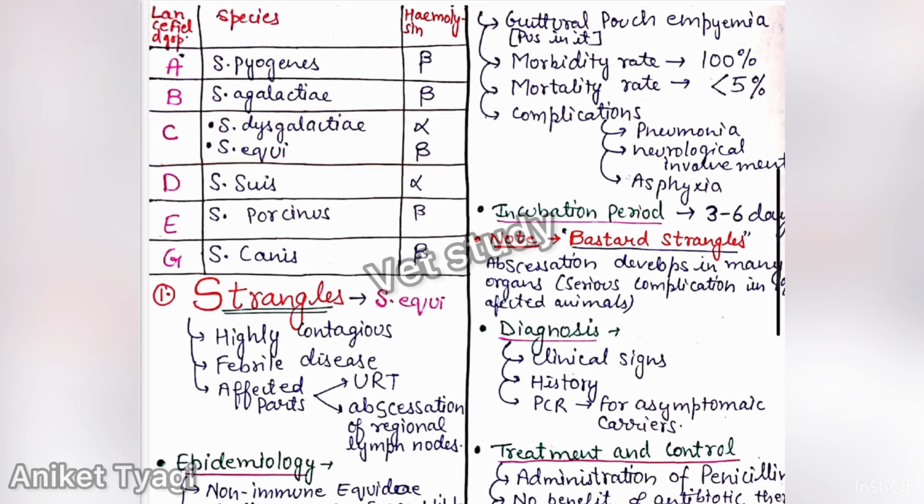Okay, after this we have Lancefield group D. In group D we have Streptococci suis, and this produces alpha hemolysin. In Lancefield group E we have Streptococci porcinus, and this produces beta hemolysin. In case of Lancefield group G we have Streptococci canis, and this produces beta hemolysin.